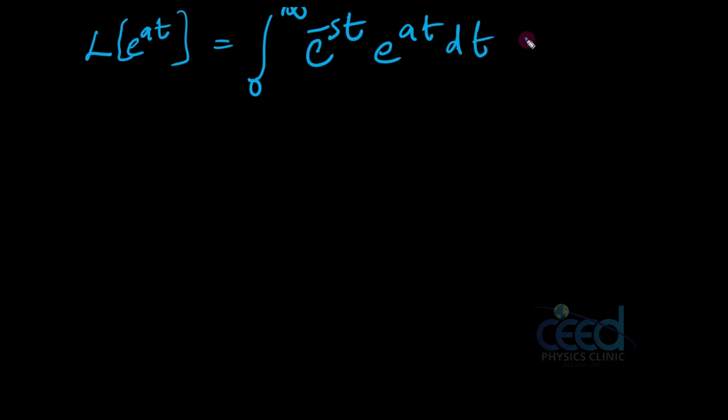Now let us start with another function, Laplace of e raised to at. What is Laplace of e raised to at? It is the integral from 0 to infinity of e raised to minus st f of t dt. F of t you have to replace with e raised to at, dt. That is equal to the integral from 0 to infinity, and this I can write as e raised to (a minus s)t dt. Now this is defined from 0 to infinity.